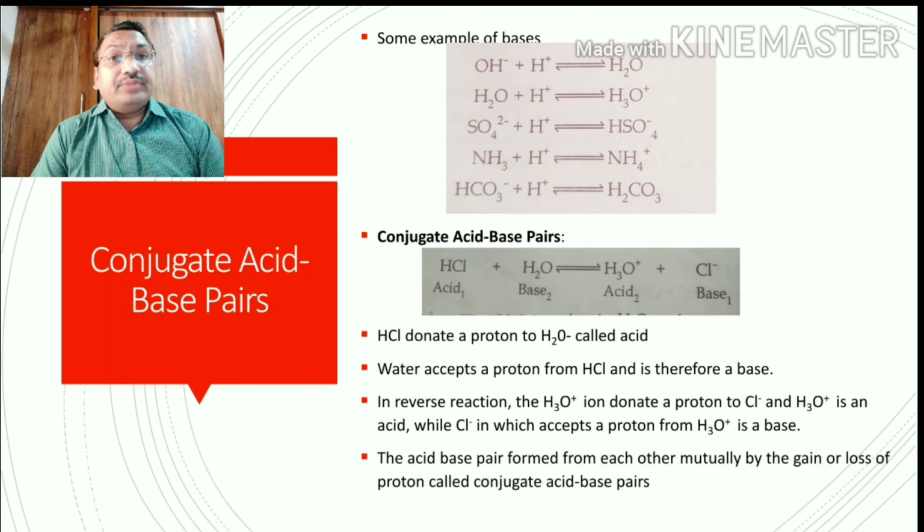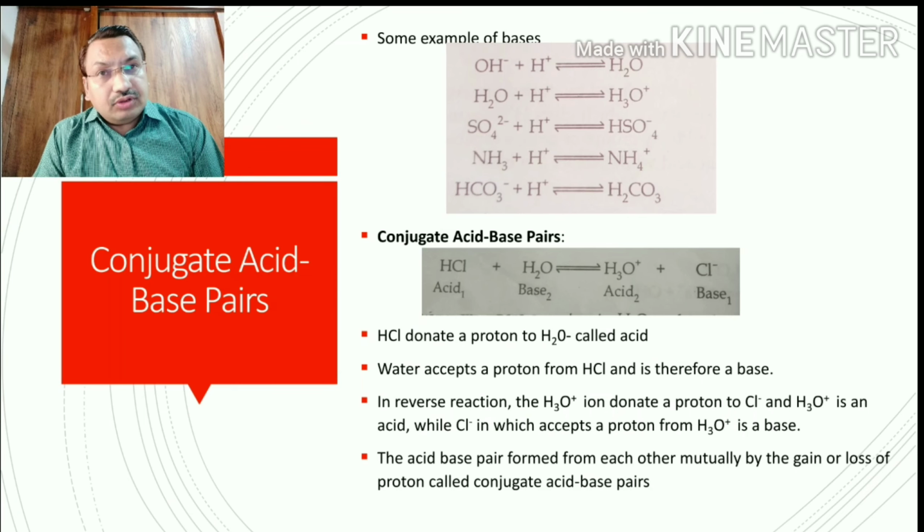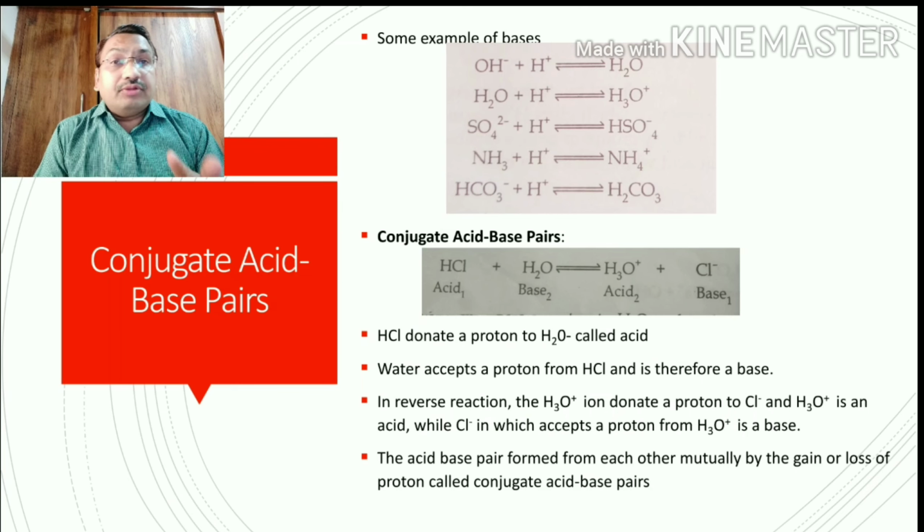Now, some examples of bases. What is the definition of a base? It can accept OH ions. Sorry, in a base, the example is that it can accept protons, that is called a base. Now the example is the OH ion, which can react with H plus ions to form a water molecule, so the OH ion is a base. In the same way, when the water molecule accepts a proton, it forms hydronium, so water also acts as a base.